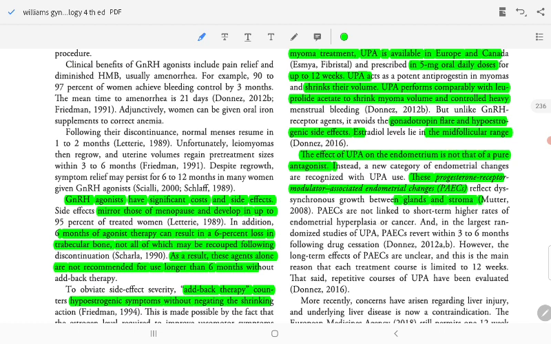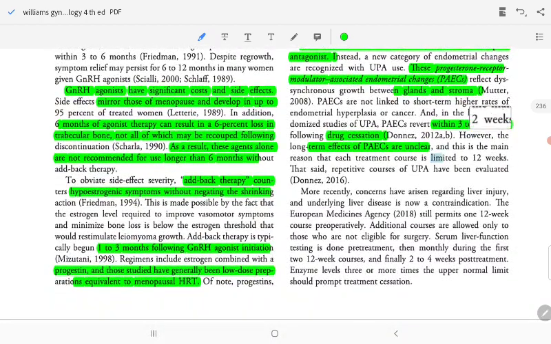Progesterone receptor modulator associated endometrial changes are not linked to a short-term higher rate of endometrial hyperplasia or cancer. And in the largest randomized study, progesterone receptor modulator associated endometrial changes resolved within 3 to 6 months following drug cessation. However, the long-term effects are unclear. This is the main reason each treatment course is limited to 12 weeks. Whether repeated course therapy is safe has been evaluated.